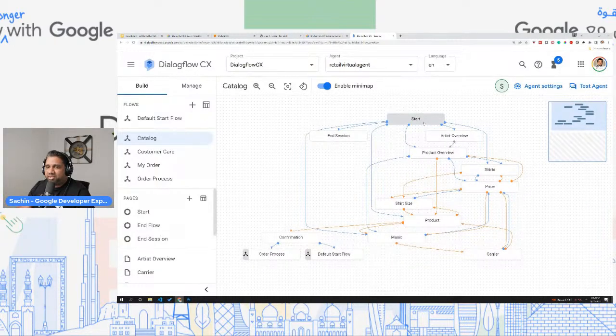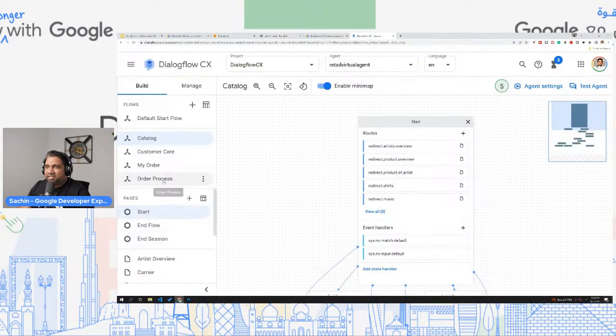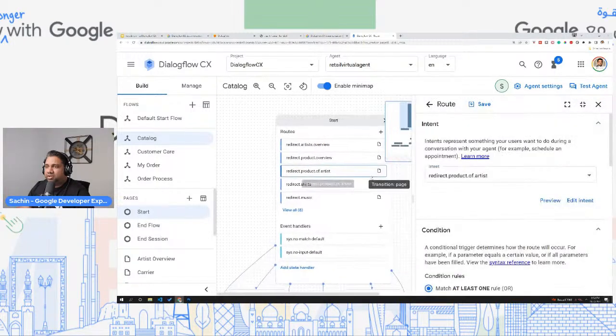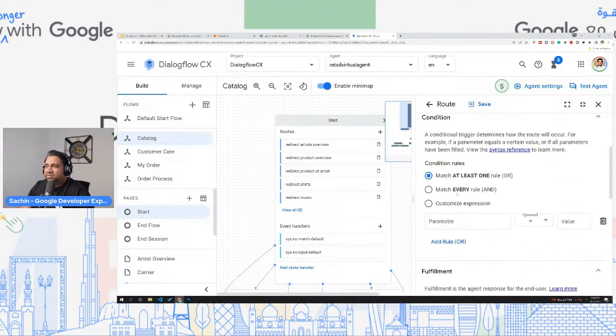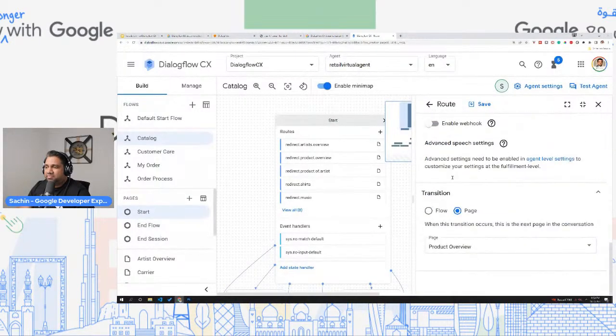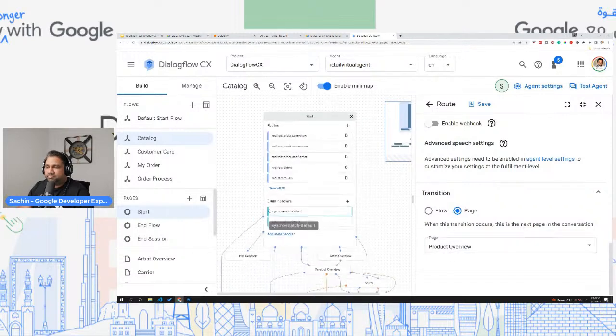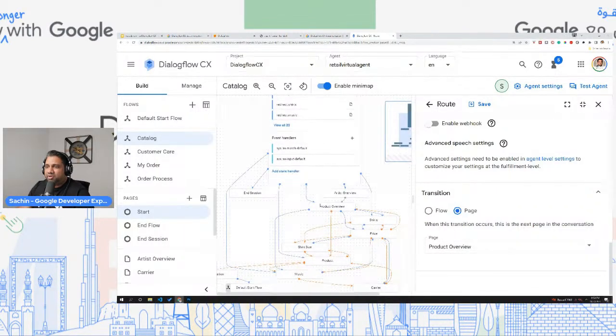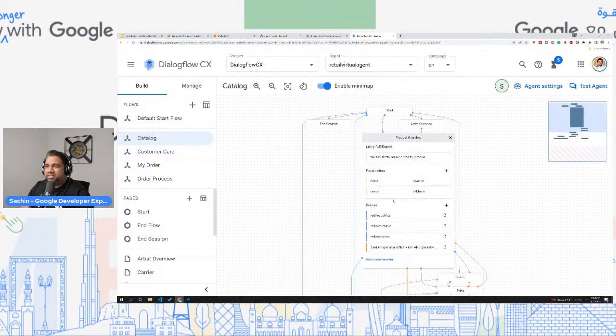So you have the start page over here. So again, you see on the left side, we are on the start page. It will have its own set of intents that it needs to match for the catalog. And then based on that, let's say if it is to do with a product or artist, if that intent is matched, we are saying, okay, transition to product overview. Okay. And you'll see product overview is another page. So you click on that, and immediately you'll see, okay, on entry of product overview, you have a response